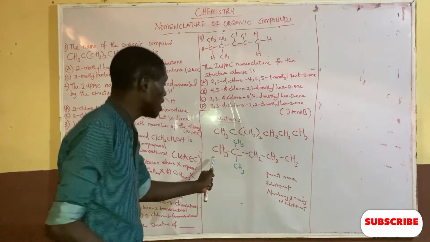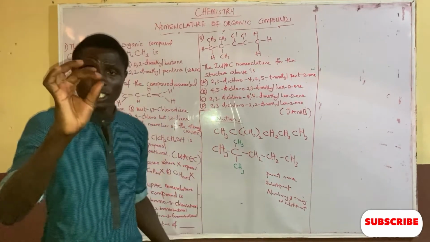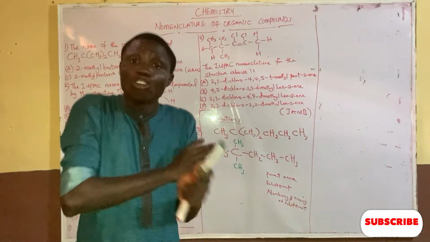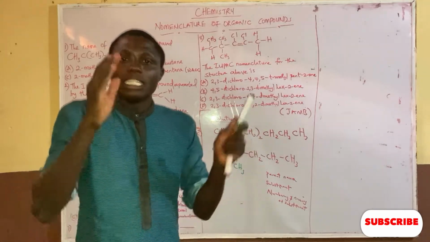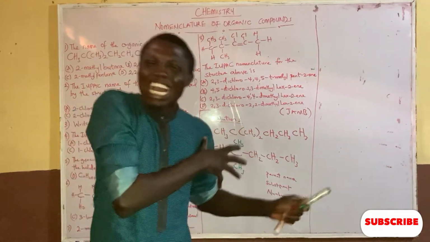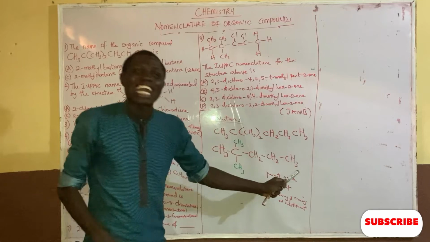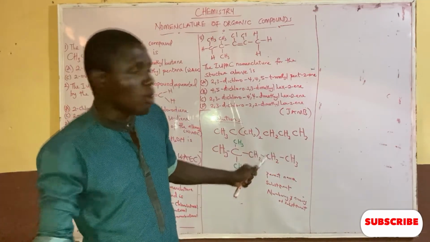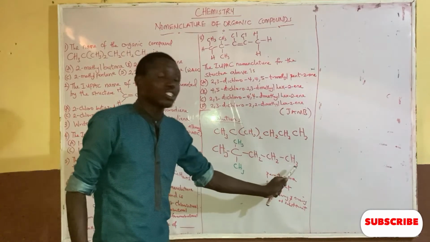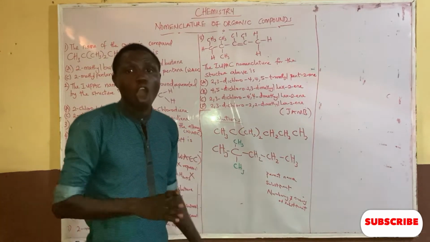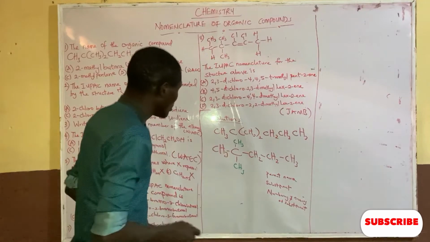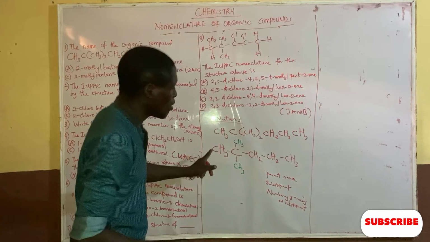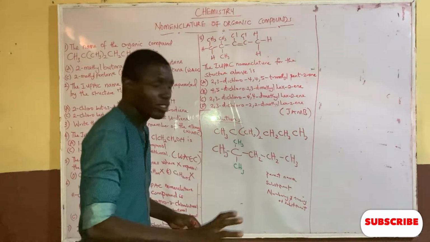If you can see very well, they all have single bond. If you check the table I gave to you, whenever you're having only single bonds in a compound, the parent name will be alkane. So this organic compound belongs to the alkane group because it has only single bonds. Now you count the number of carbons present here. The first thing is to know the longest chain of this organic compound.